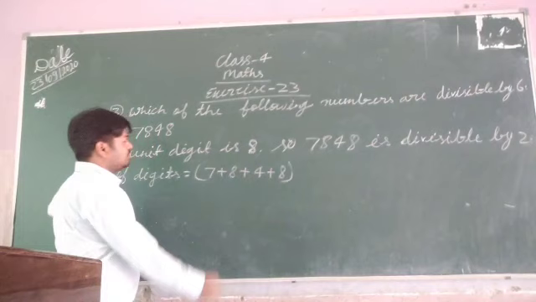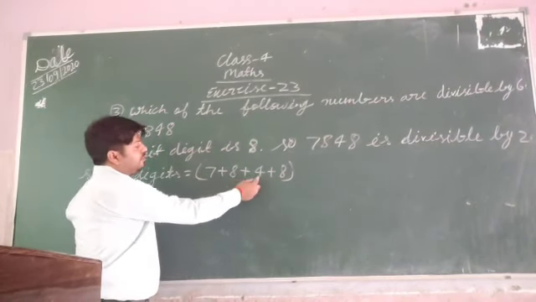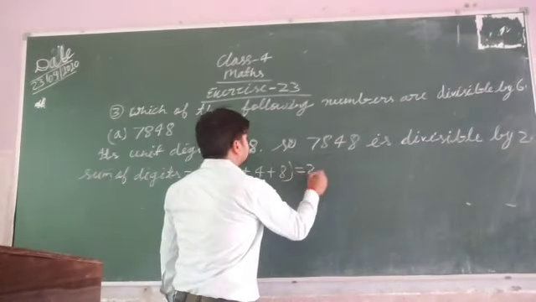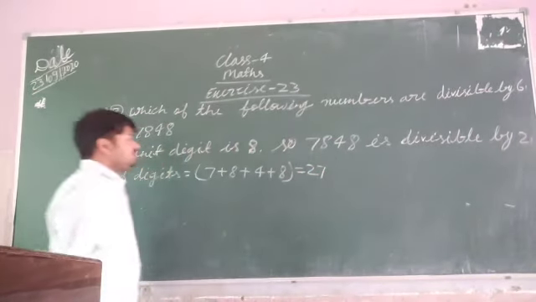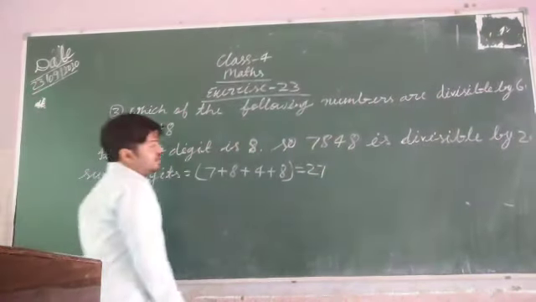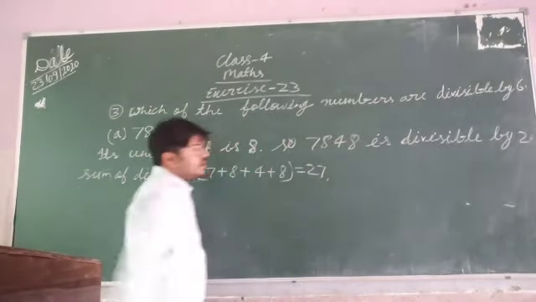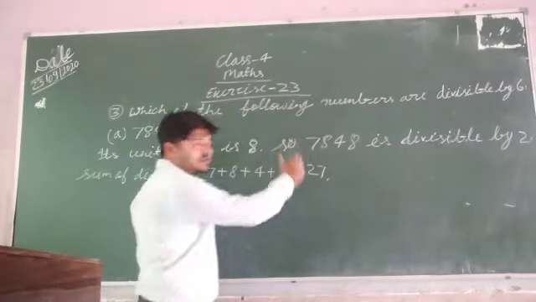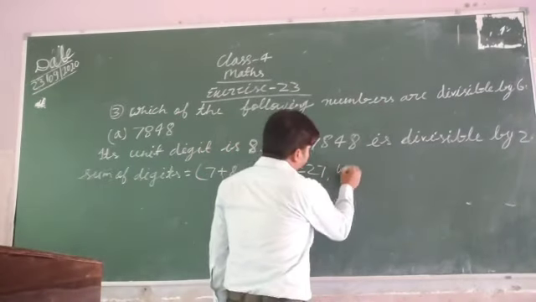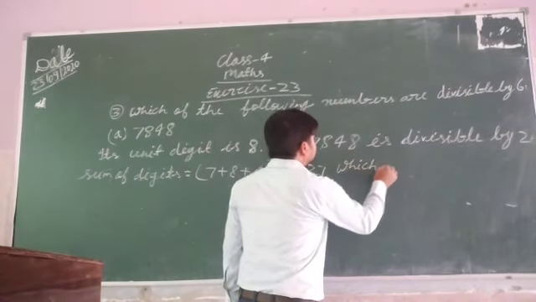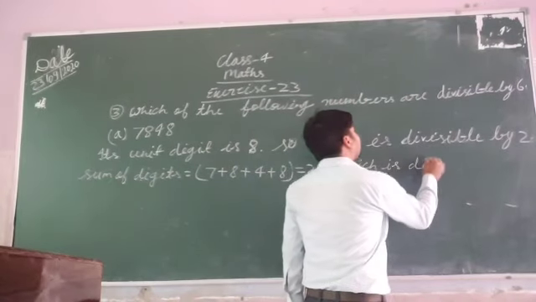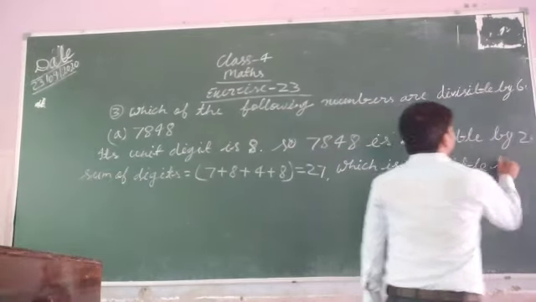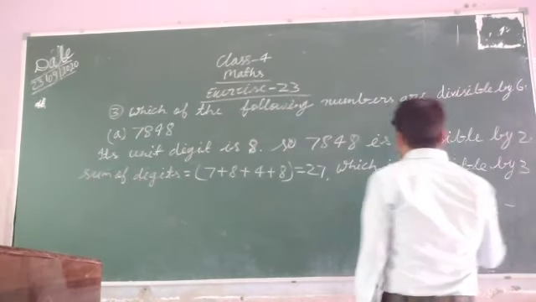So 7 and 8 is 15, 15 and 4 is 19, and 19 and 8 is 27. So students, you can see that 27 is divisible by 3, which is divisible by 3.